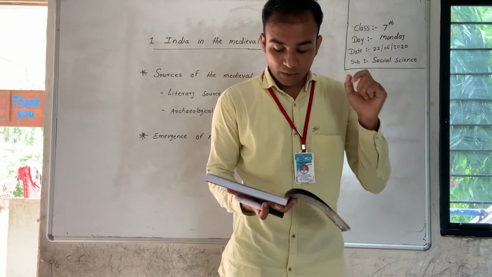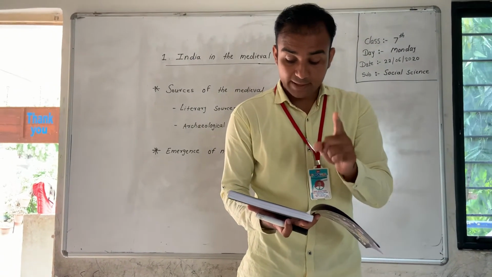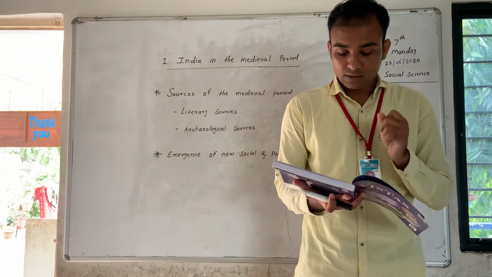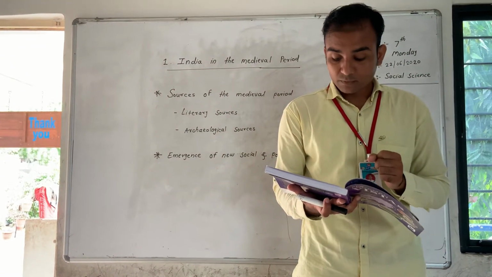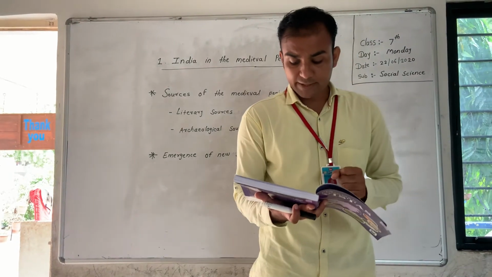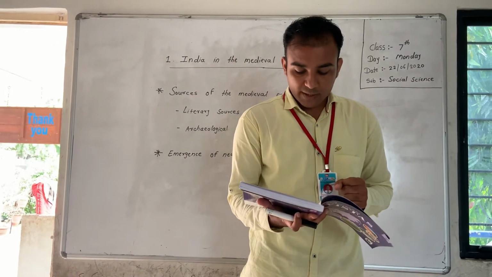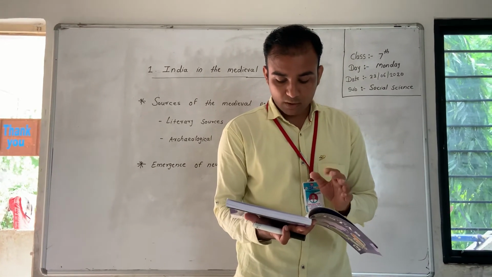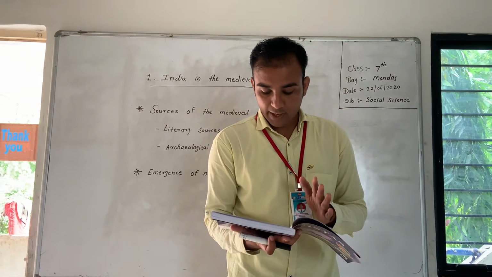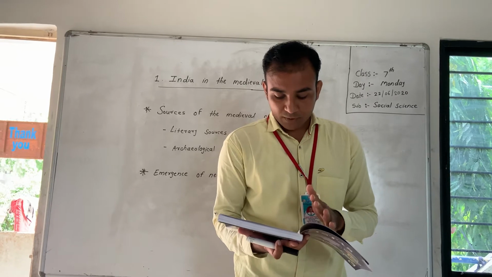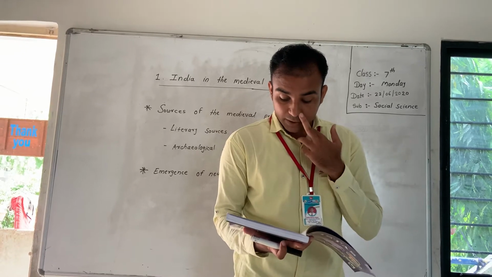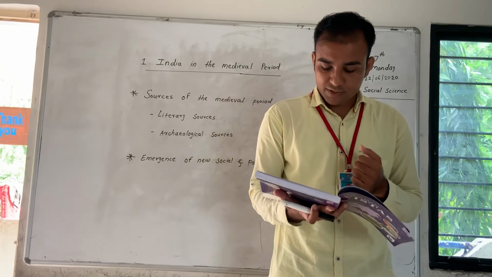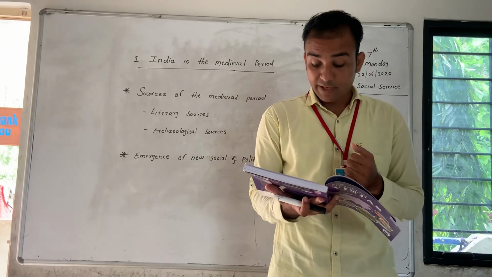Listen carefully. Between the years 700 and 1750 CE, a number of people came to the subcontinent attracted by its wealth. Among such groups were the early Muslim invaders like Muhammad of Ghazni and Muhammad Ghori. Prithviraj Chauhan, the Indian ruler from the Chahamana dynasty, was ruling in Delhi and Ajmer area.